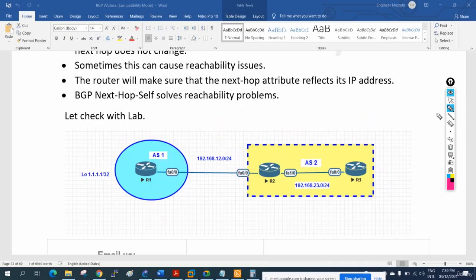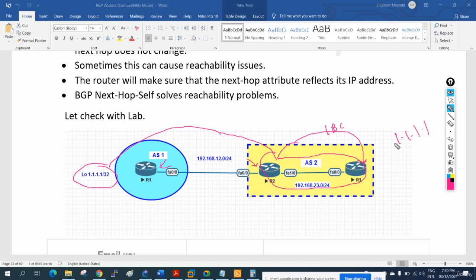Now, what is the problem here? When we first configure our iBGP, it will work, no issue. But when we configure eBGP from here to here, the route 1.1.1.1 is learned by R2, and R2 is going to forward the same route to R3, but he will not change the next hop.